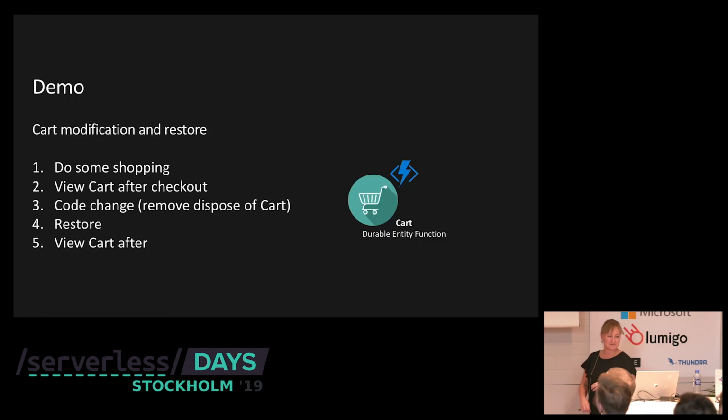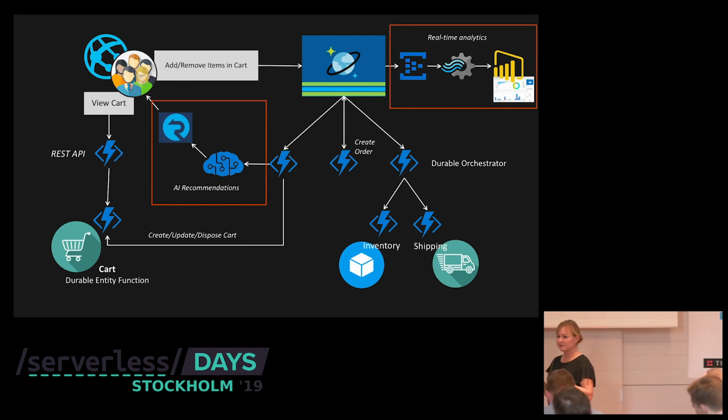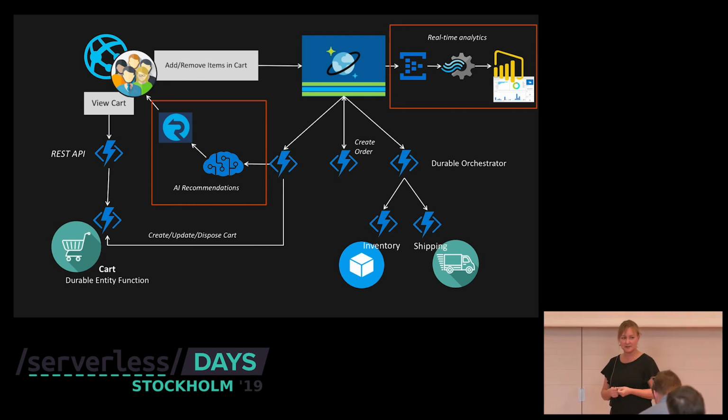5 minutes left. That's great. Since I only have 5 minutes, I cannot show you the goodies I would like to add, because these are a bit of a favorite. We have an event-driven architecture. It's very easy to add real-time analytics and to show a dashboard.